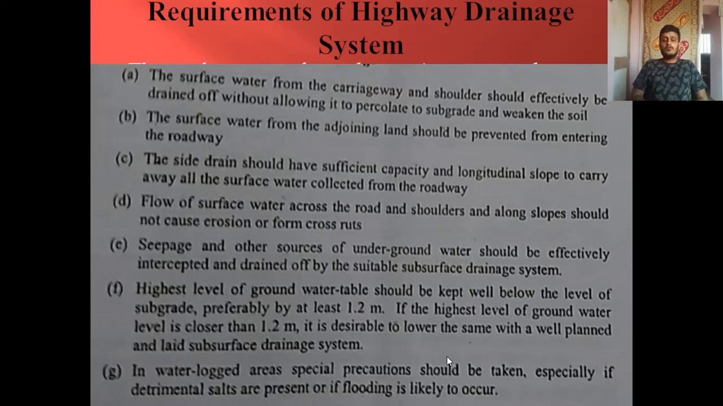Then the highest level of the groundwater table should be kept well below the level of the subgrade, preferably at least 1.2 meter. If the highest level of groundwater is closer than 1.2 meter, then it is desirable to lower it with a well planned and laid subsurface drainage system. Obviously, in some places the groundwater table will be almost at the ground level. In such cases, either we need to take the pavement on an embankment, or we need to lower the groundwater table, such that the subgrade is at least 1.2 meter above the highest level of the groundwater table.